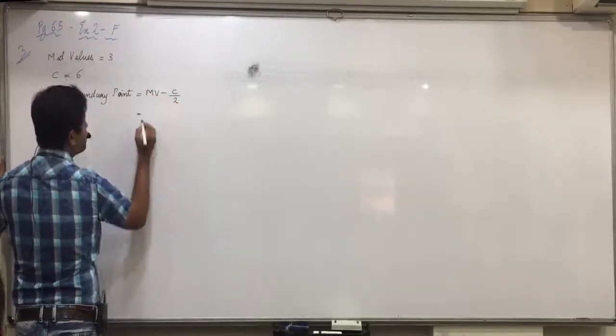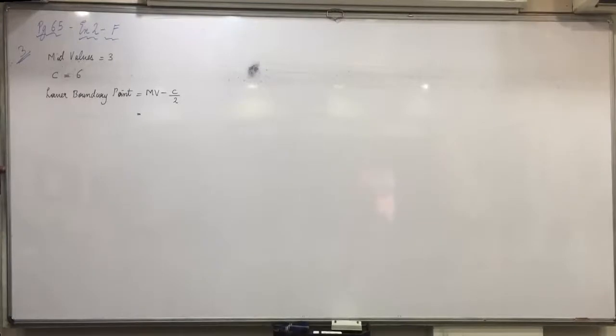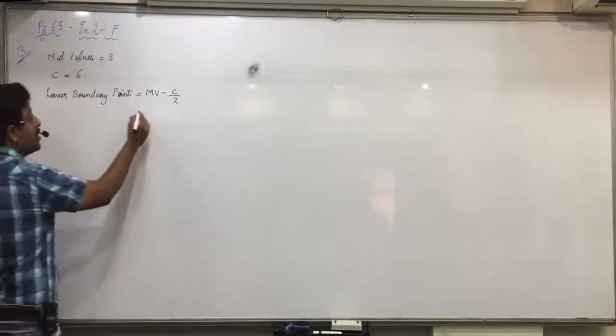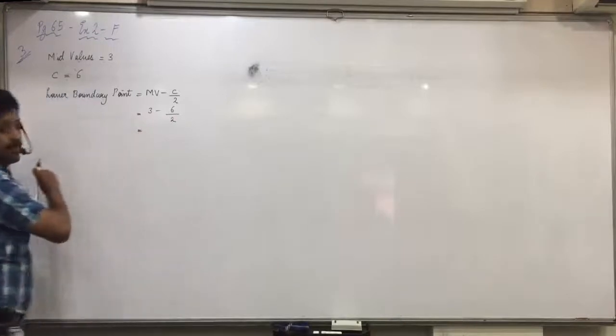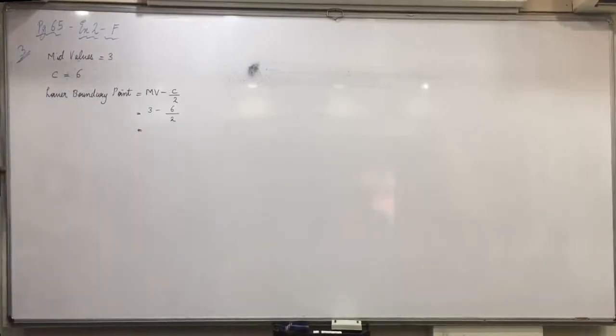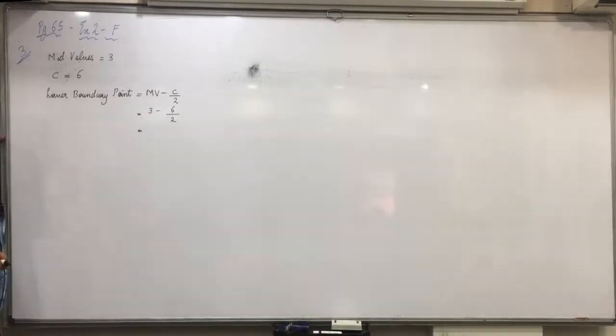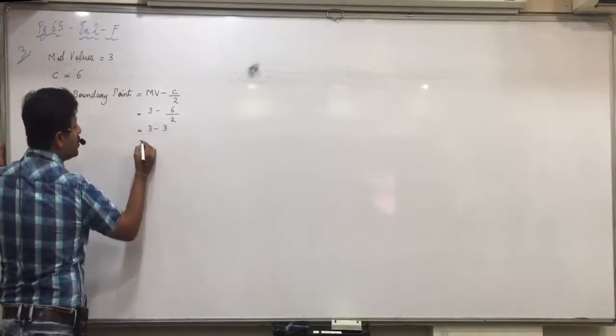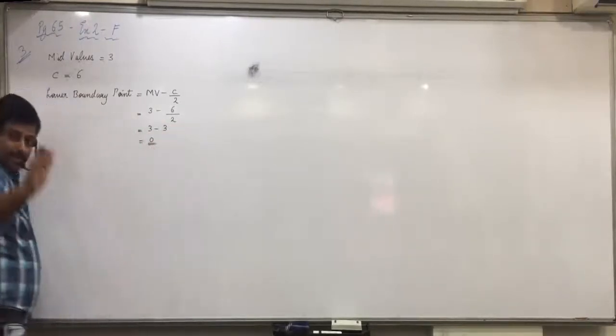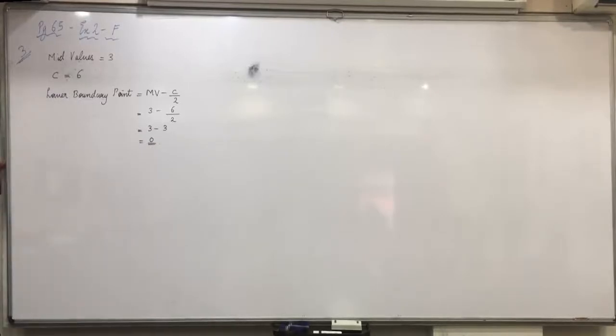Further, 3 minus 6 divided by 2. 6 divided by 2 is 3, 3 minus 3 is 0. So 0. Is everyone clear with this? Anyone having any confusion in that?